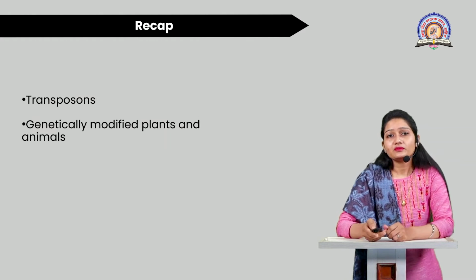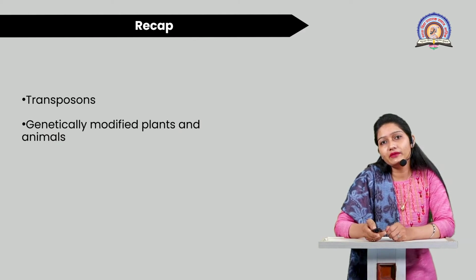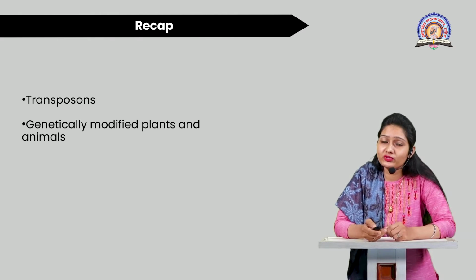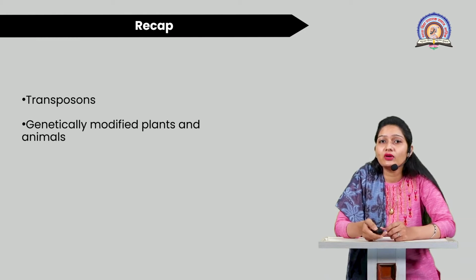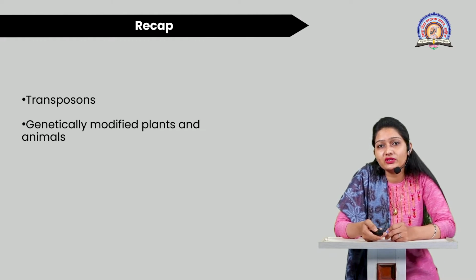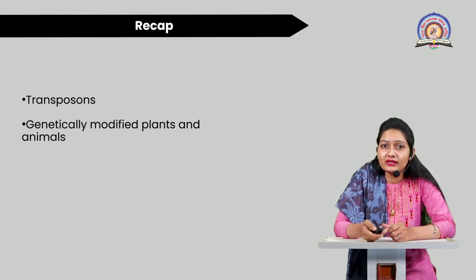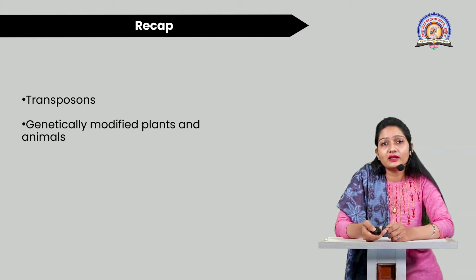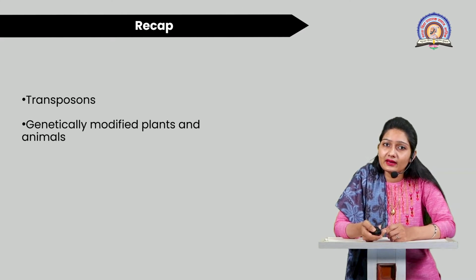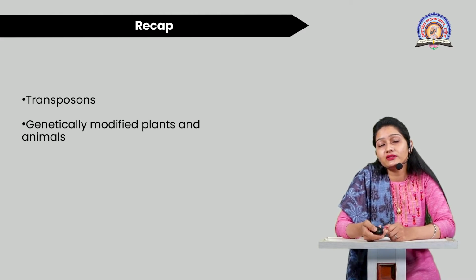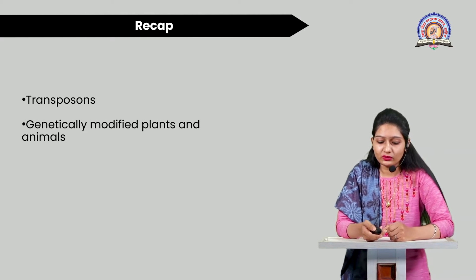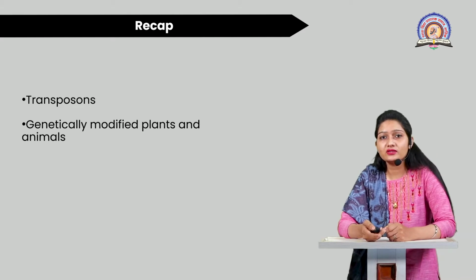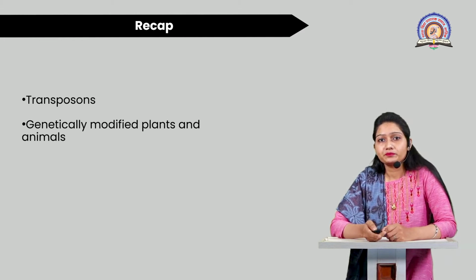Then, as you know, in the previous lecture we have seen what transposons are. Transposons are nothing but mobile DNA elements, that is retrotransposons, and we have already discussed their mechanism of transposition in DNA. Then we discussed genetically modified plants and animals, and the procedure to make genetically engineered or genetically modified plants or animals. So this was our previous lecture. This is just a recap.